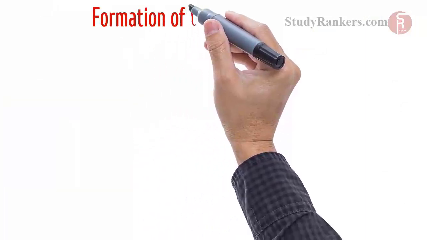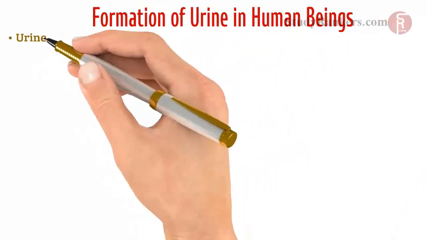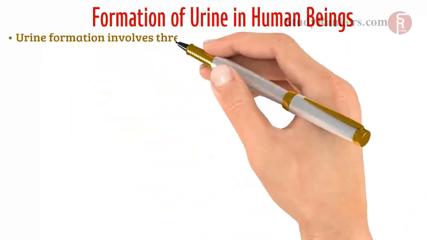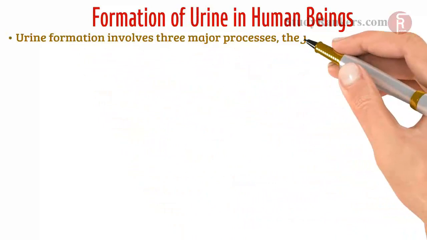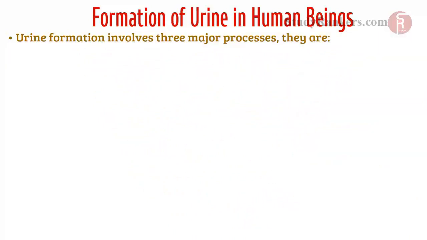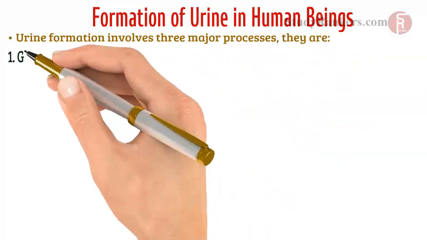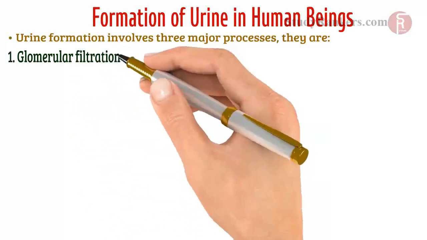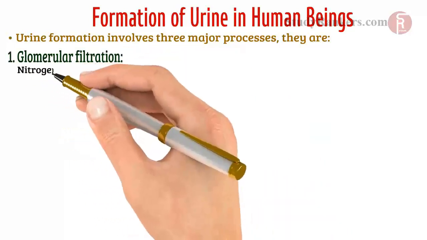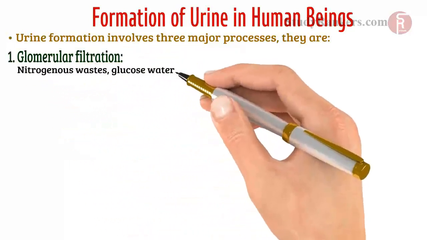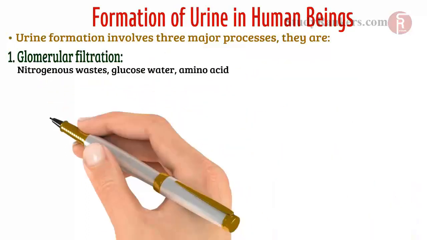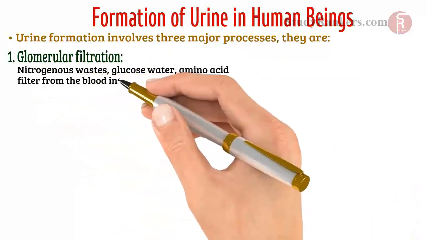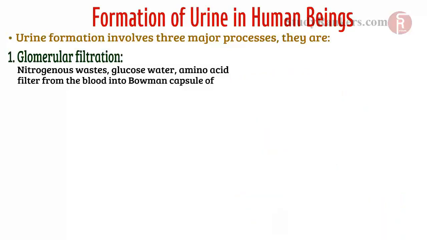Now we will talk about formation of urine in human beings. Urine formation involves three major processes. They are: first step is glomerular filtration. Nitrogenous waste, glucose, water, amino acid filter from the blood into Bowman's capsule of the nephron.